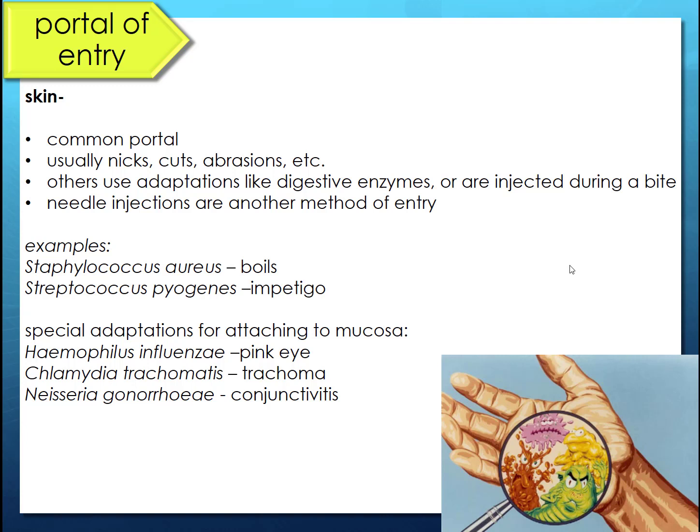There are some organisms that have adaptations for the mucosa, like Haemophilus influenzae, which causes pink eye, or Neisseria gonorrhoeae, which also causes conjunctivitis. Those are the same thing. I don't know why I wrote them differently. And Chlamydia trachomatis, which can infect the trachea. So those guys are going to have virulence factors that are specialized just for the mucosa, which is a specific type of skin, right?